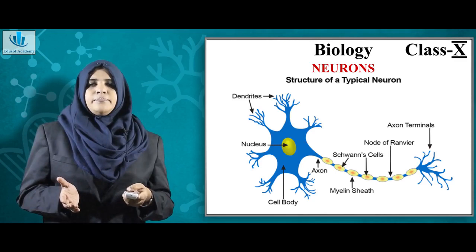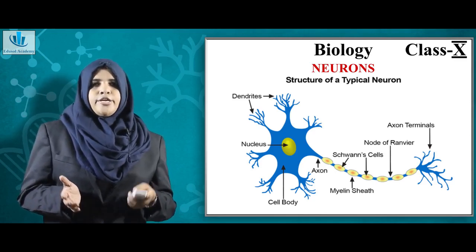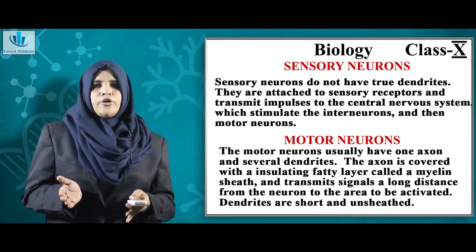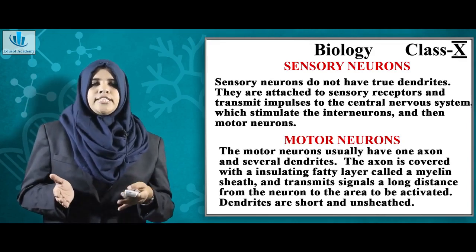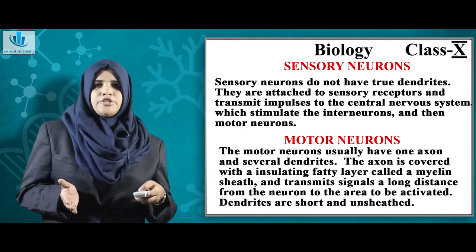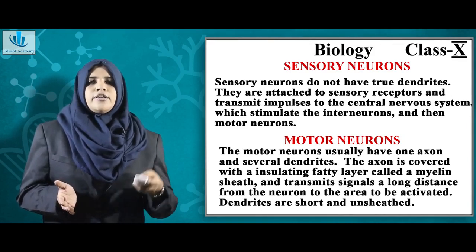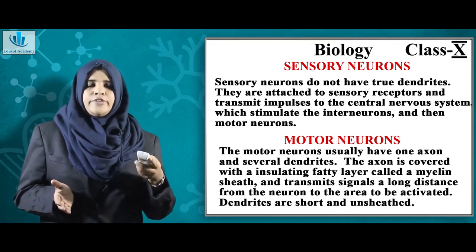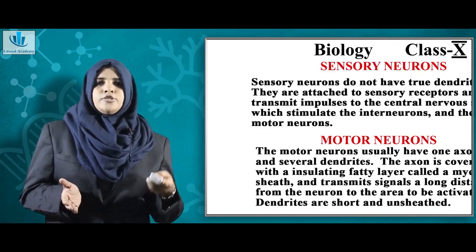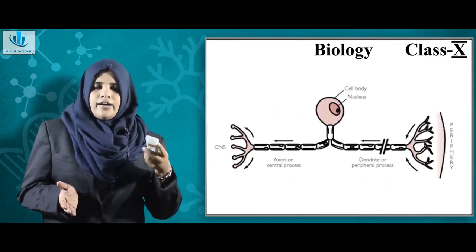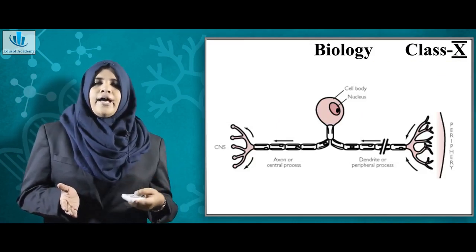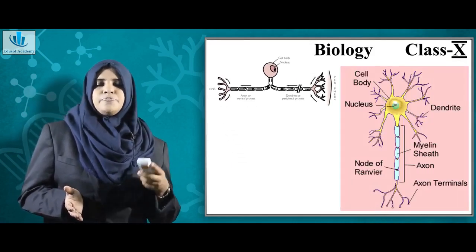Then there are two types of neuron. You have a sensory neuron and a motor neuron. Sensory neurons take your sensations, and motor neurons carry the messages for action. Suppose you see a person. When you see a person, you are trying to recollect who the person is. There are certain cells in your eyes which send the message to the brain, and in the brain the message is processed.